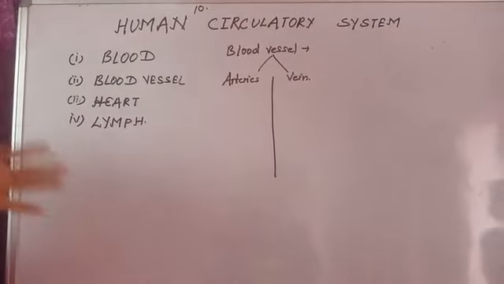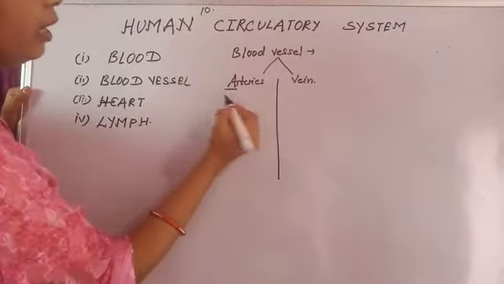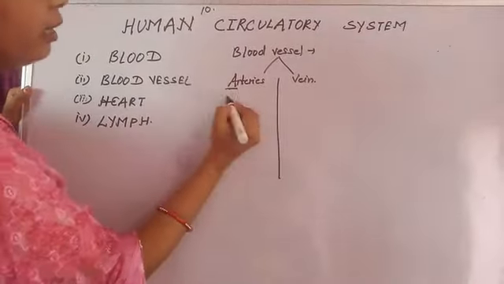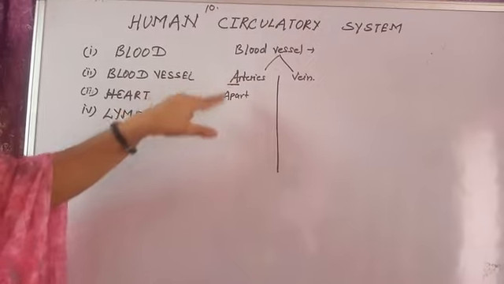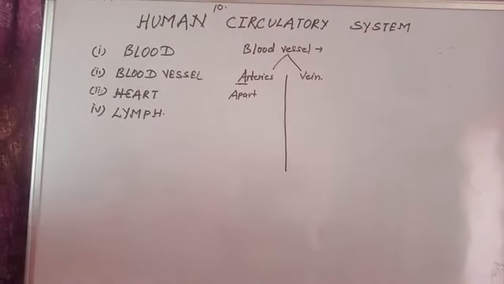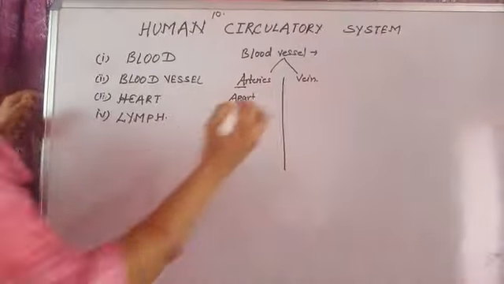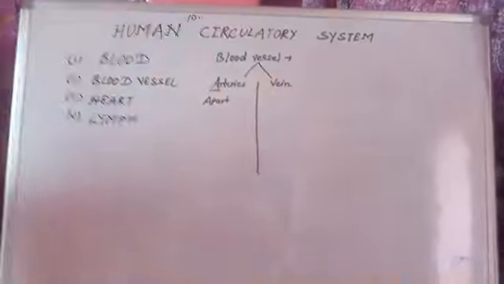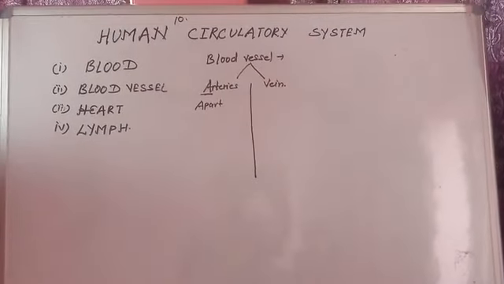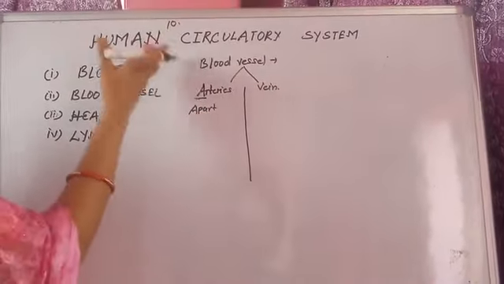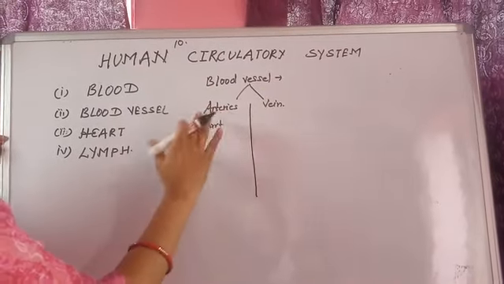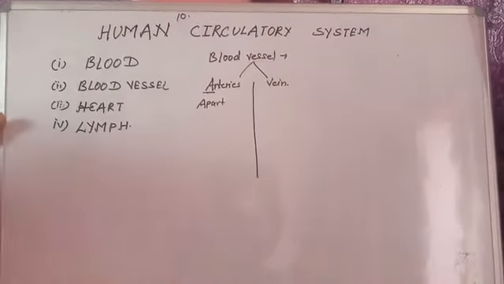It takes the blood apart, A for artery and A for apart. So you can learn it. You can memorize it by artery, A for artery and A for apart. It takes blood apart from our body. And vein, it takes the blood towards our heart. It takes blood apart from the heart and it takes blood toward the heart. This is the main difference between artery and veins.